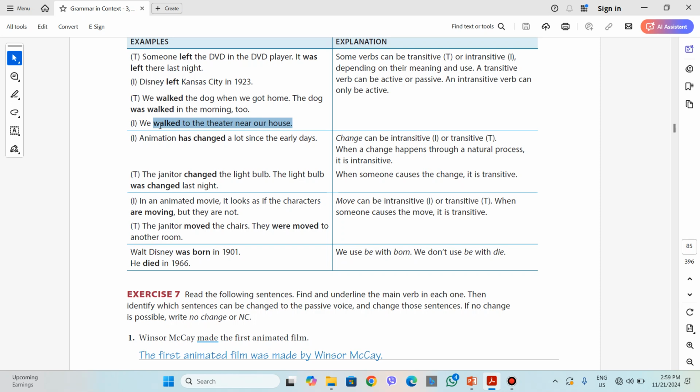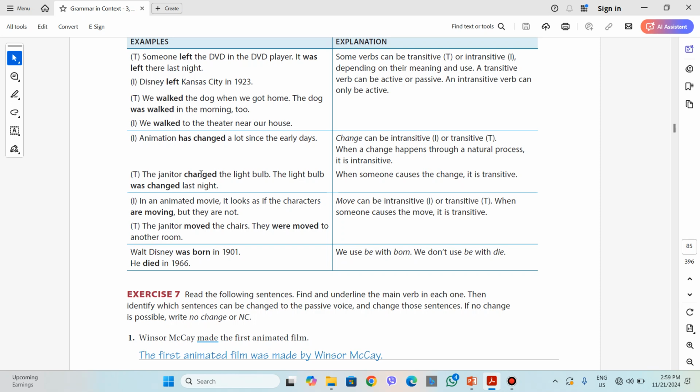In the second meaning, it is intransitive, and since it's intransitive, we cannot use it in the passive voice. We cannot say we were walked because we walked ourselves, we moved ourselves on foot. That's why it's not used in a passive voice.